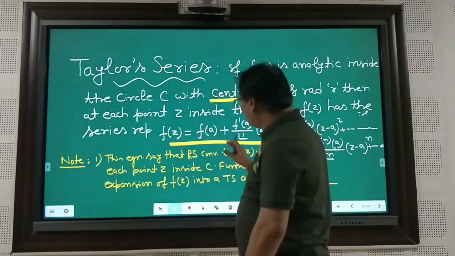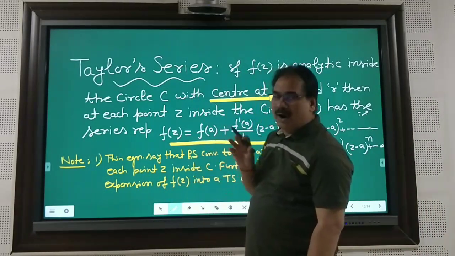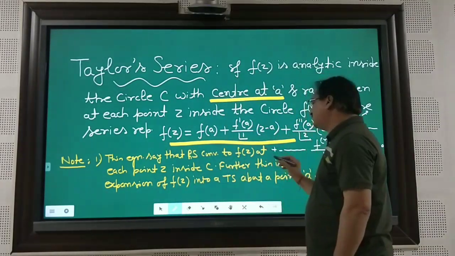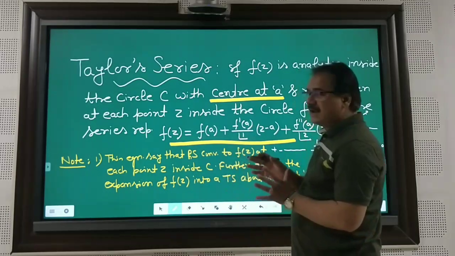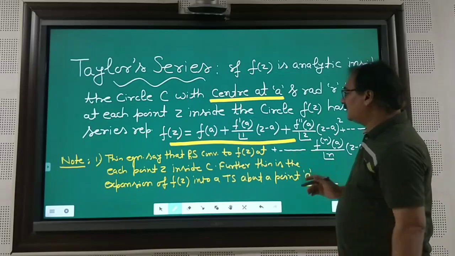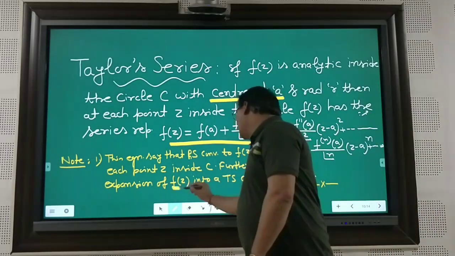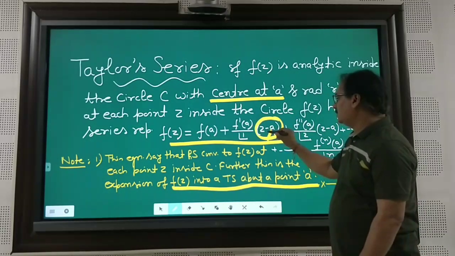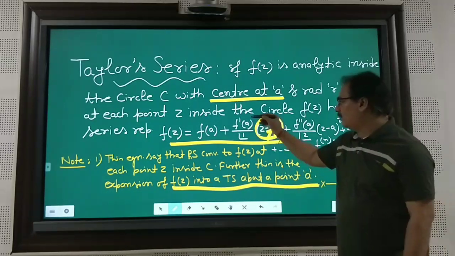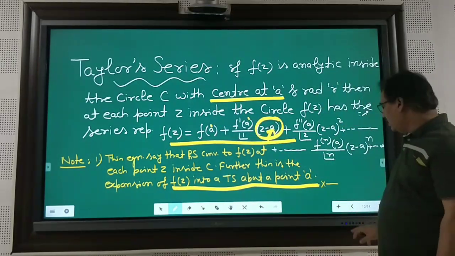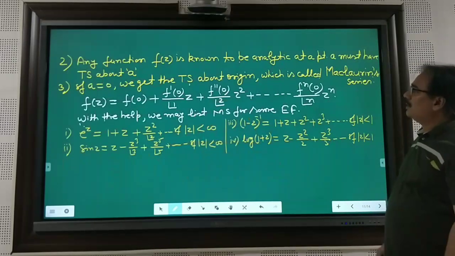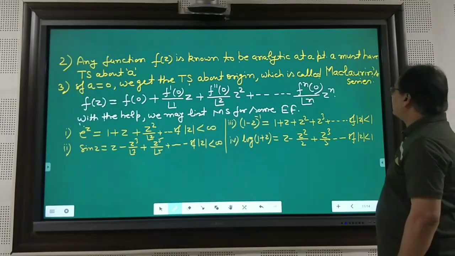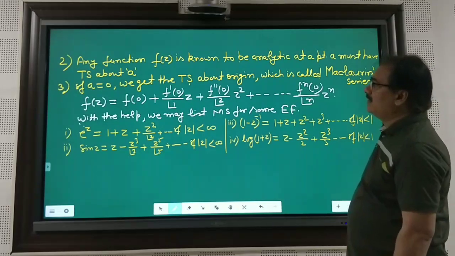Then there are certain points to remember. The first point: this equation says that the power series converges to f(z) at each point z inside the closed curve C. Further, this is the expansion of f(z) into a Taylor series about the point a only. Everywhere, we have considered the expansion about the point a only. Now any function f(z) known to be analytic at a point a must have a Taylor series about a.